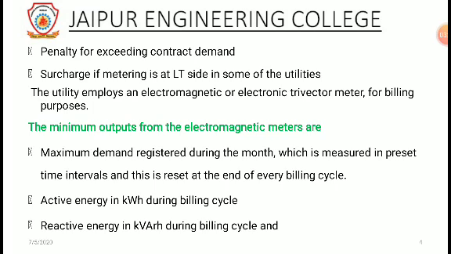The utility employs an electromagnetic or electronic trivector meter for billing purposes. The main outputs from the electromagnetic meters are maximum demand registered during the month, which is measured in preset time intervals, say about 30 minutes duration, and is reset at the end of every billing cycle; active energy during the billing cycle, reactive energy during the billing cycle, and apparent energy during the billing cycle.